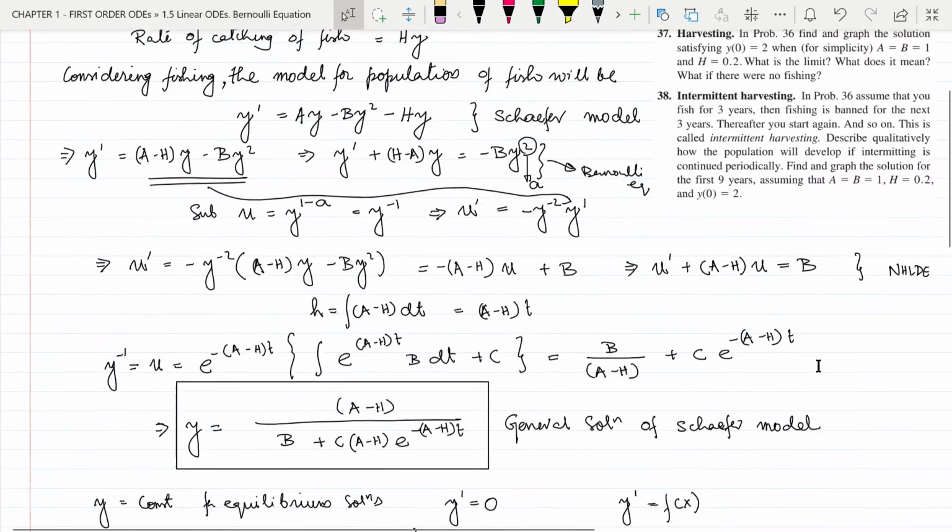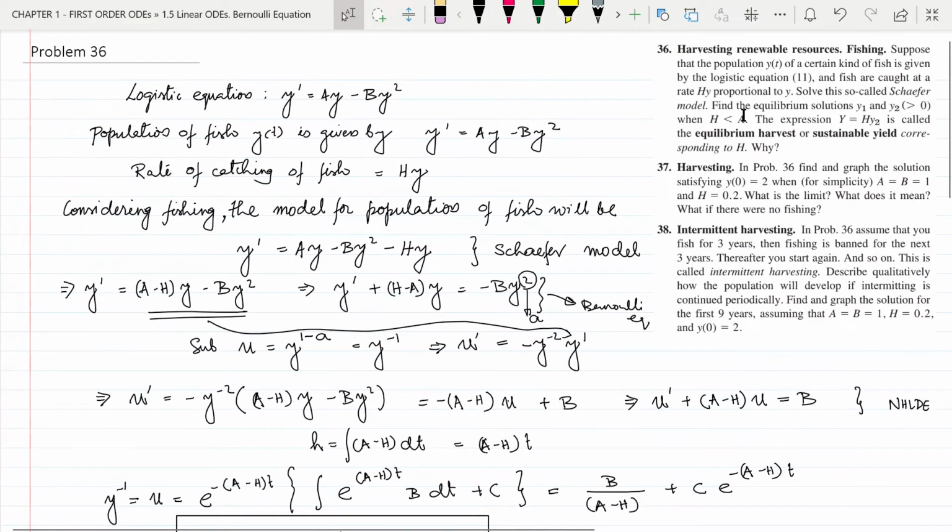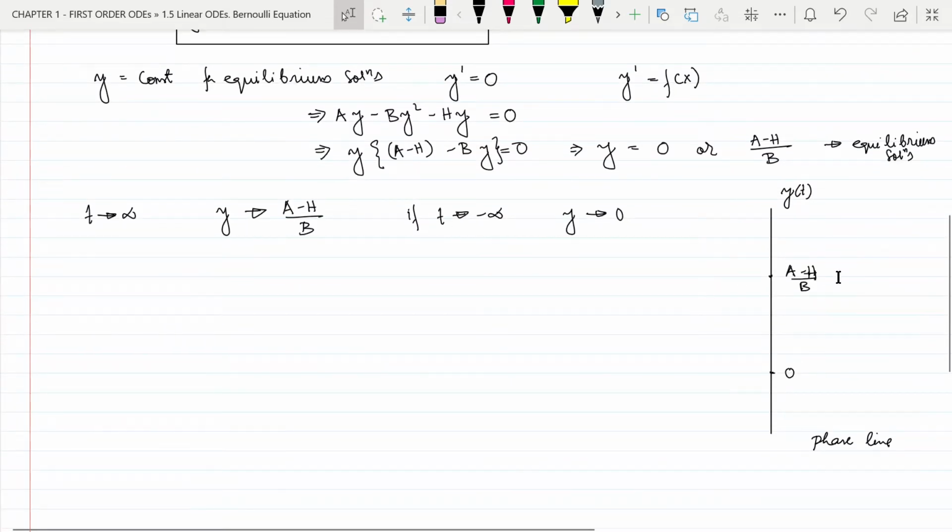Now in the question it is given that h is less than a. Since h is less than a, a minus h is positive, and that is why (a minus h) by b is situated above the 0, because it is positive. If (a minus h) by b was negative, then we would place this solution below 0.